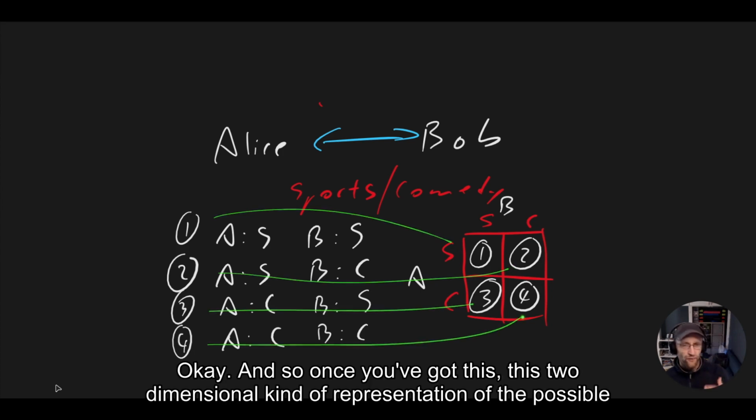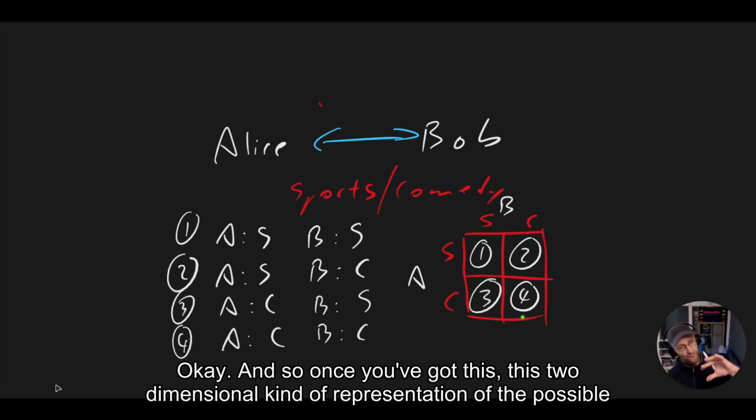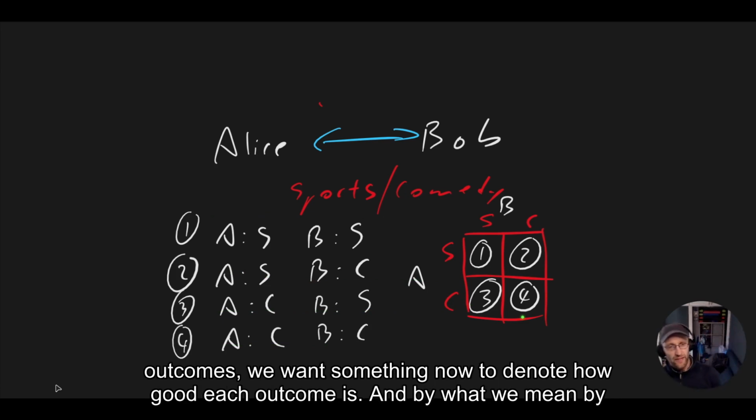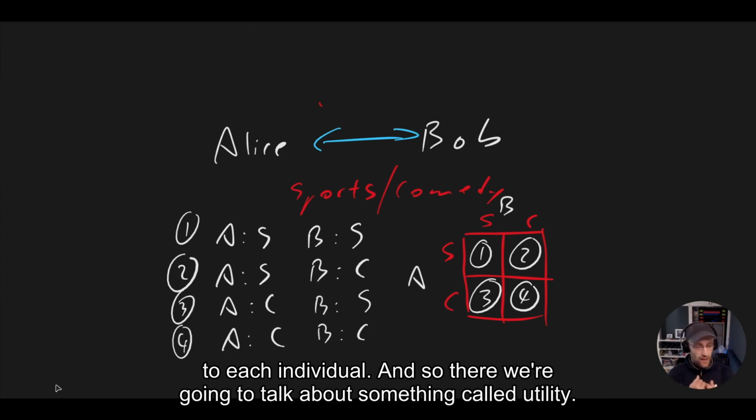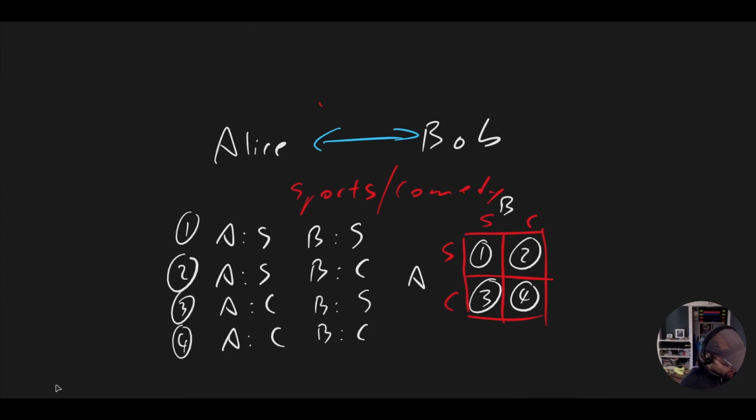Okay. Once we've got this two-dimensional representation of the possible outcomes, we want something now to denote how good each outcome is. By how good, we actually don't mean how good overall, but how good in a quantifiable way it is to each individual. And so there we're going to talk about something called utility.